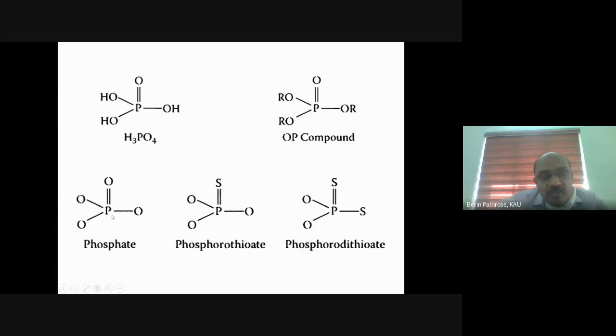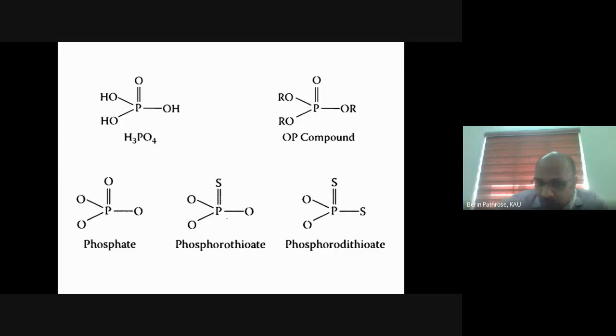In the phosphate group of organophosphorus pesticides, there is the same basic structure as an OP compound. There is not much difference. P double bond O, P O O O. There will be a side chain here, here, here. That's the only thing. The basic structure remains the same as that of an OP compound.